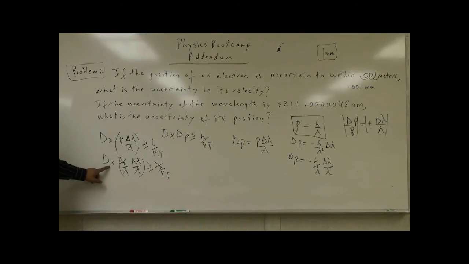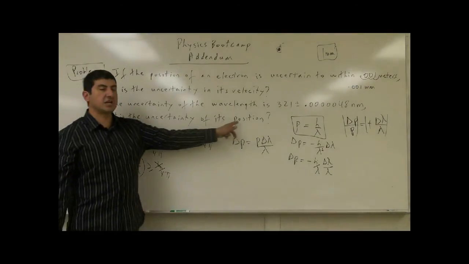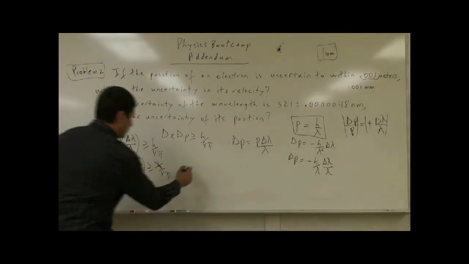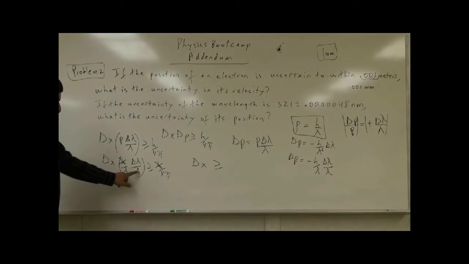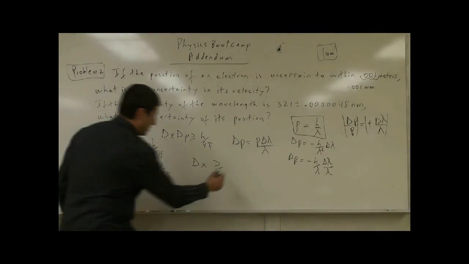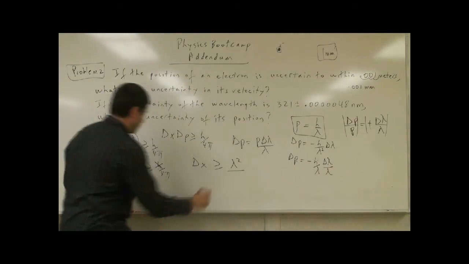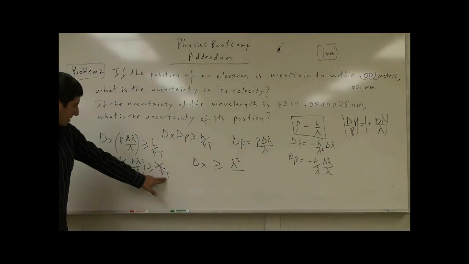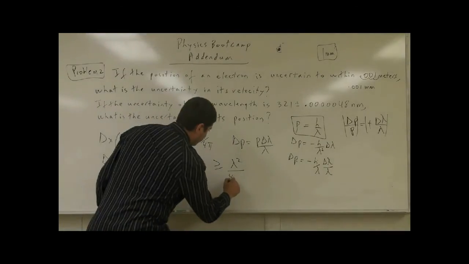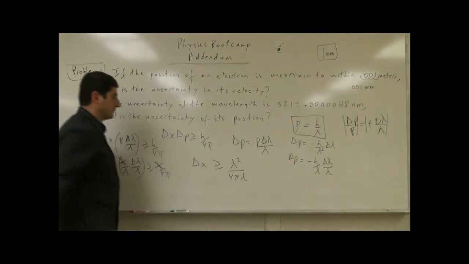What I'm solving for here is what? What is the uncertainty of its position? So delta x is going to be greater or same as lambda squared, which is going to go to the top over there, lambda squared divided by 4 pi delta lambda, with delta lambda coming down here. Okay?